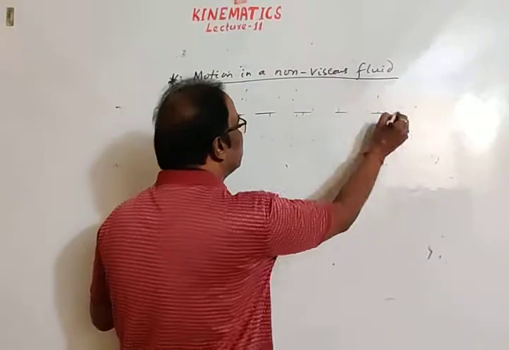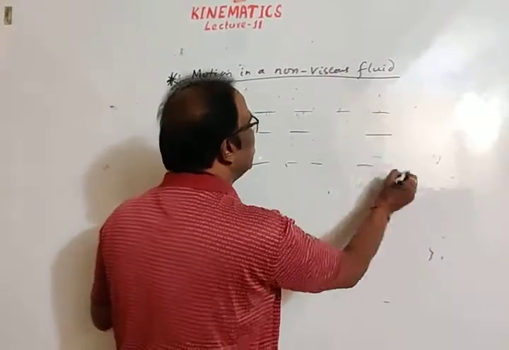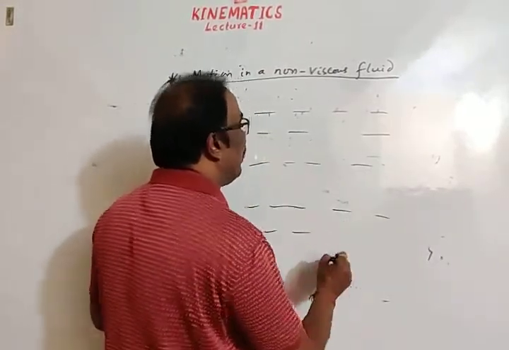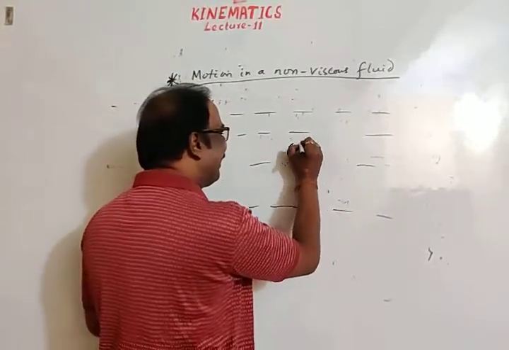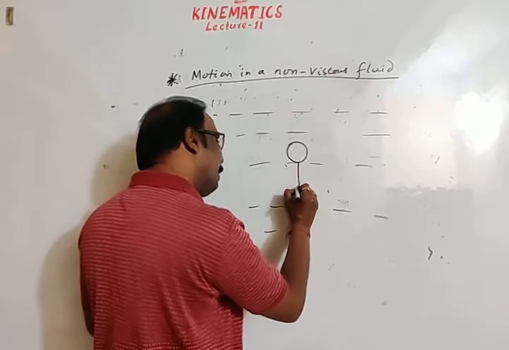See, this is a liquid, maybe water, maybe oil, maybe any liquid. Suppose a body is moving in the downward direction.